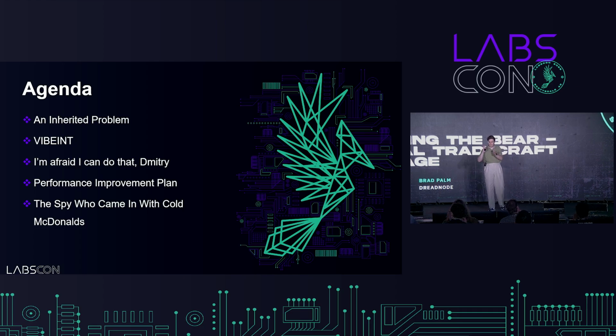Then we'll talk about how to make those rudimentary agents better, how to gather telemetry on them, and the target metrics by which we judge performance in performance improvement plan. And we'll finish out by looking at a specific piece of intel, which is this guy Sergey at GRU really likes McDonald's, and what we should disclose about the agentic analysis system that gave us that piece of intel, and how we hopefully will have a convention in the future in order to communicate the trade-offs we make in designing something like that.